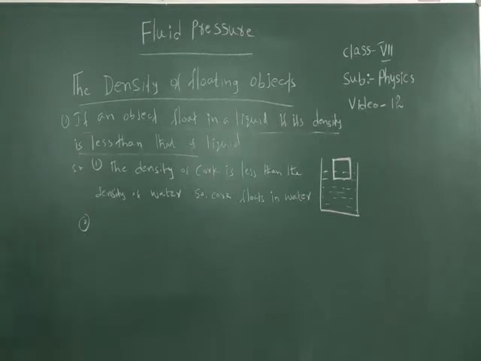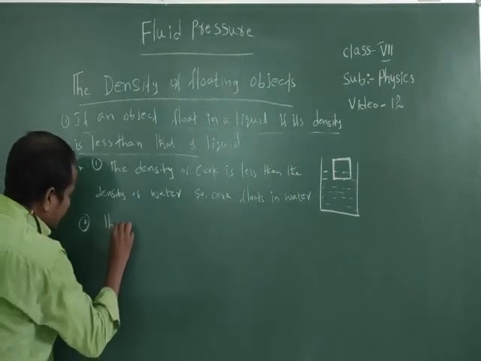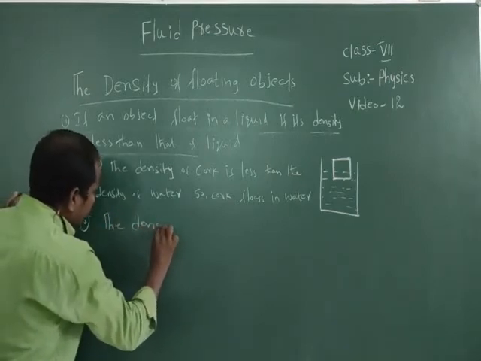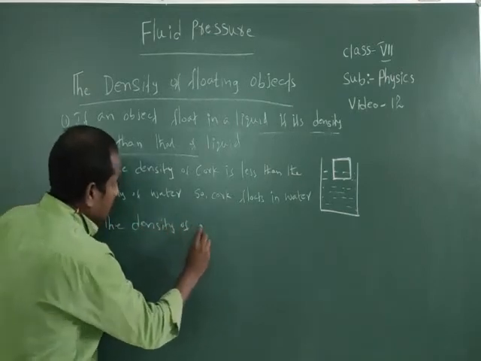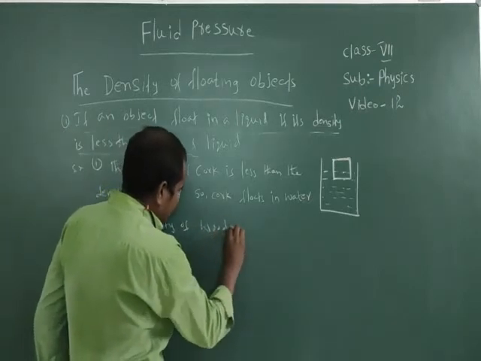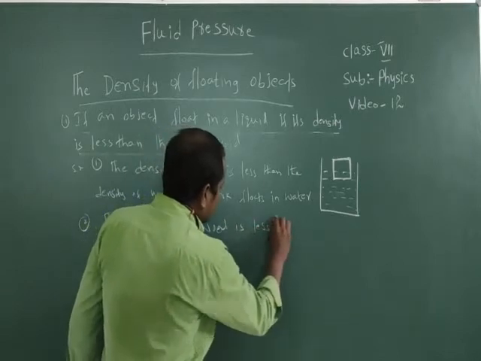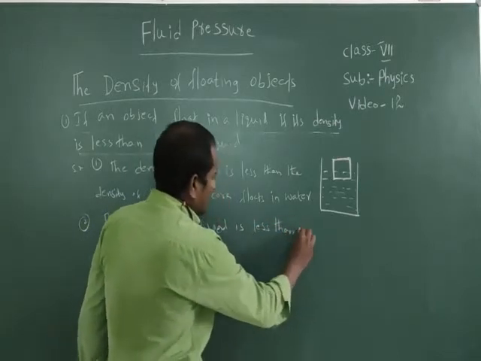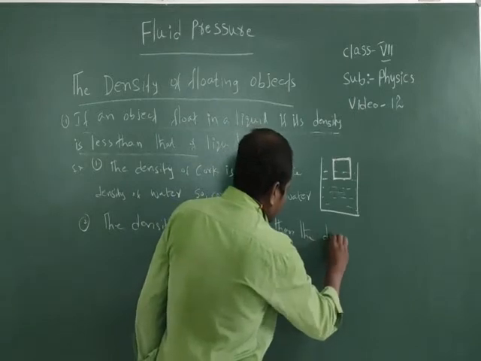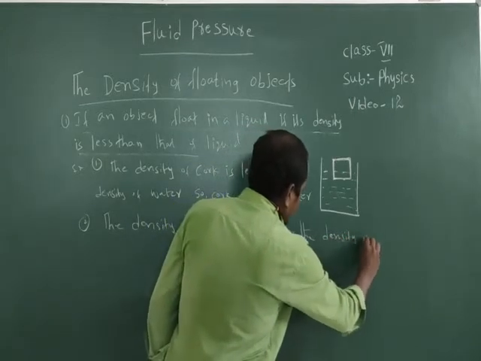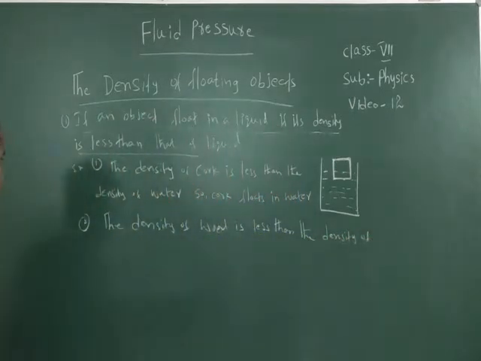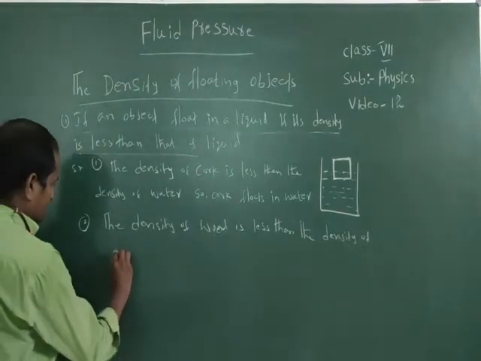Next example: the density of wood is less than the density of water.